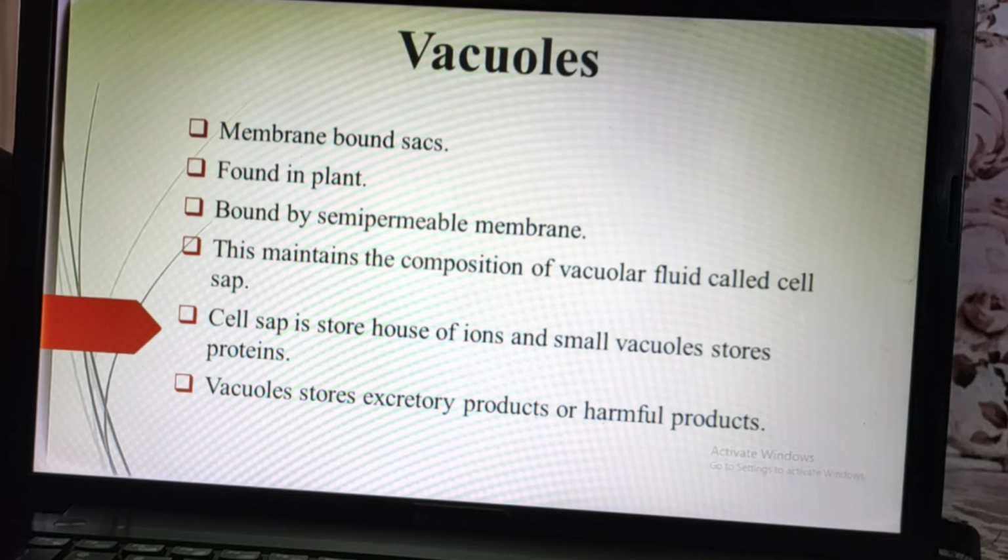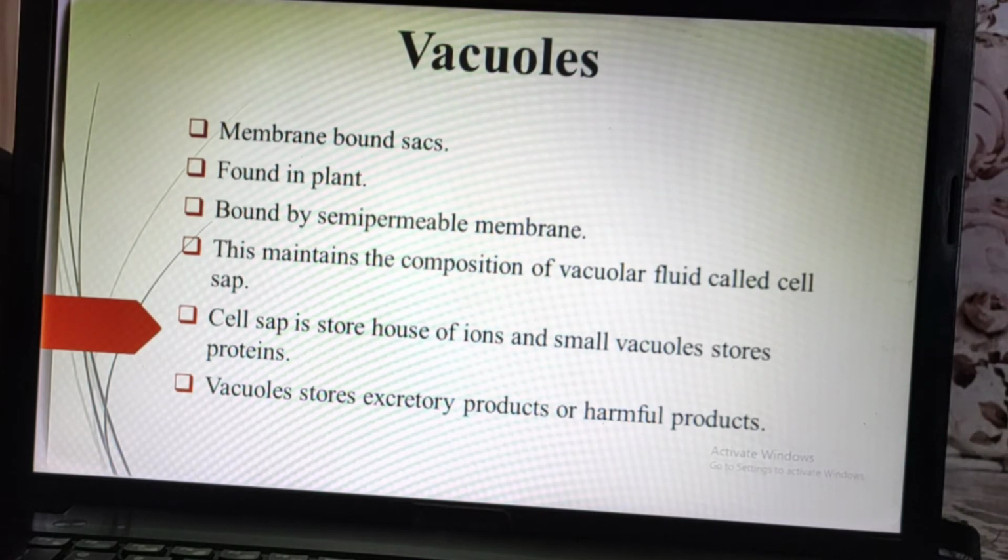It will be a liquid, water, nutrients, minerals, like that. So it has a semi permeable membrane. And these vacuoles are also present in animals, but they are very few in number. But in plants they are large in number.